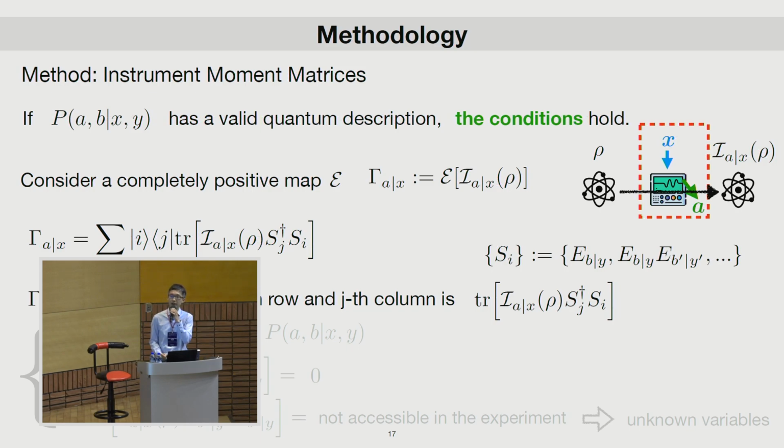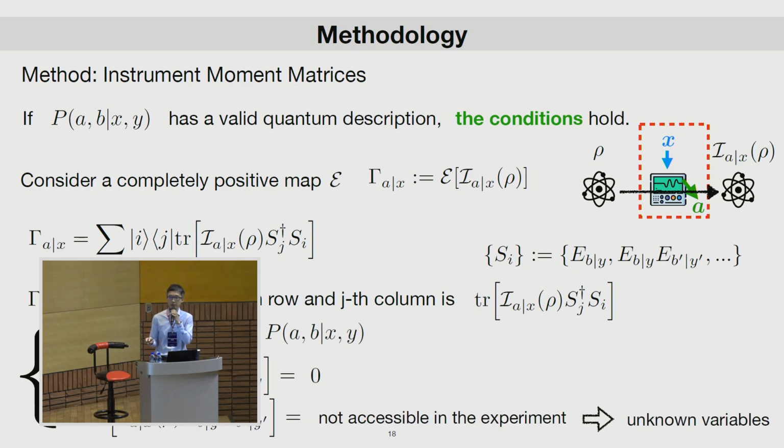The elements of these instrument moment matrices can be categorized into three kinds of values. The first one is the probabilities P_AB given XY. This happens when S_j dagger times S_i is equal to the projectors E_BY. The second type is zeros, and this happens when S_j dagger times S_i is equal to the product of projectors with the same measurement input Y but different measurement outcomes B and B prime.